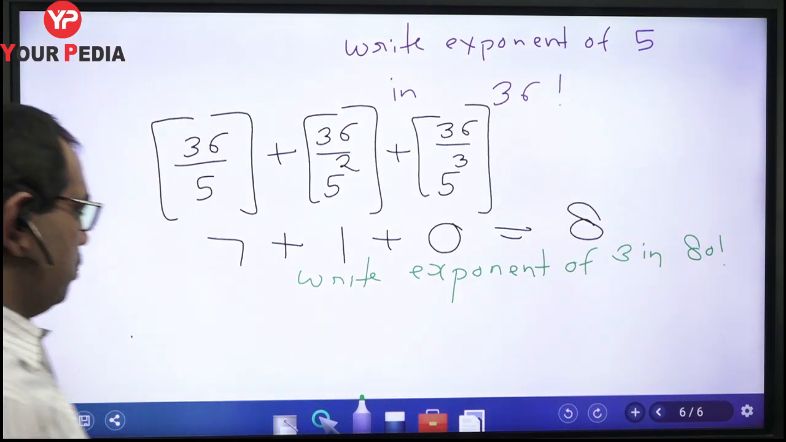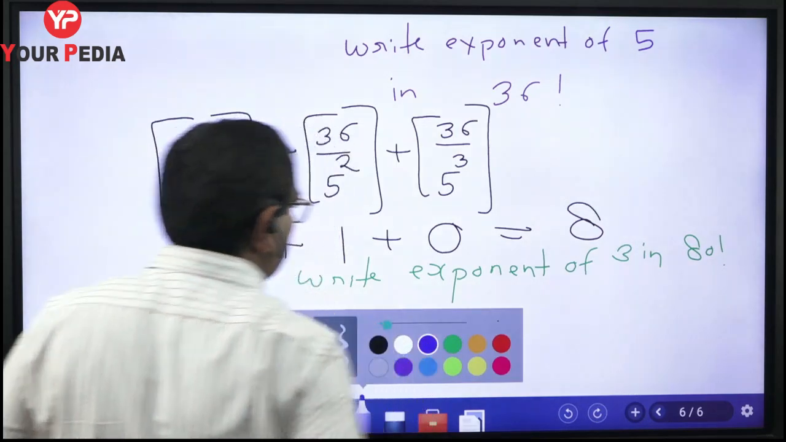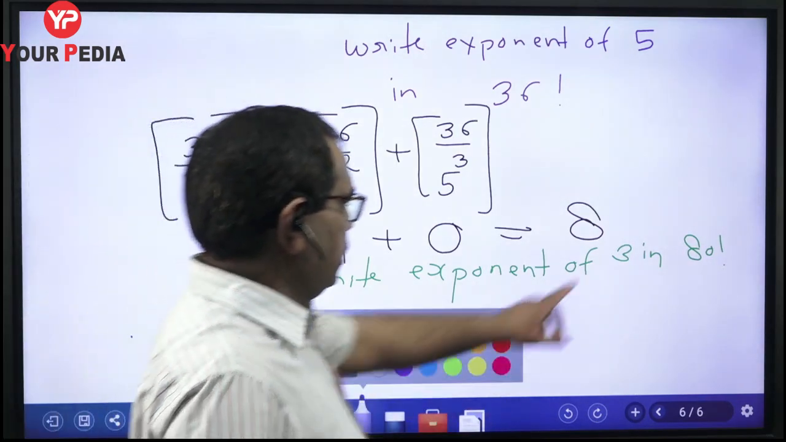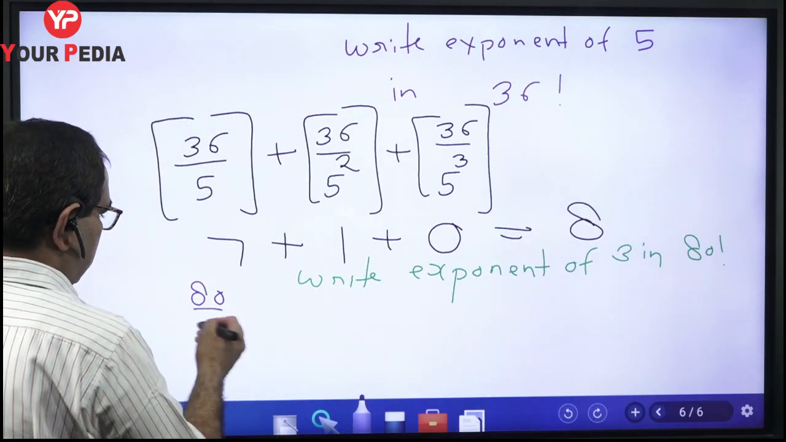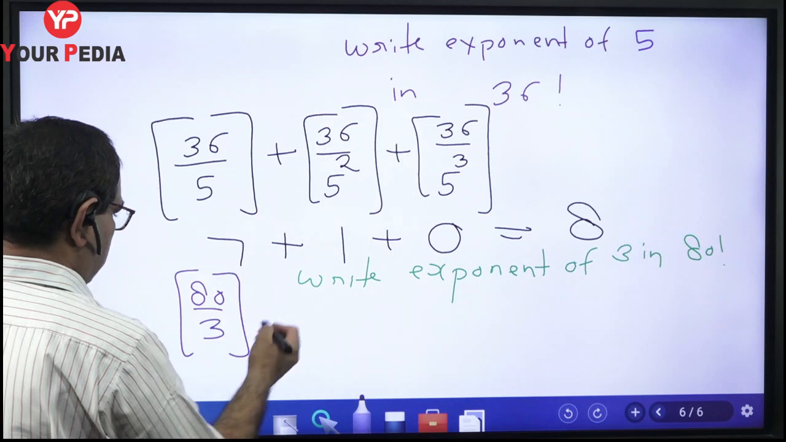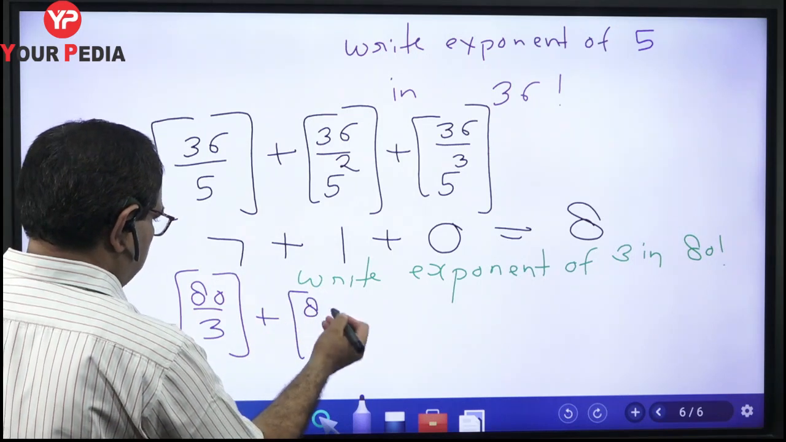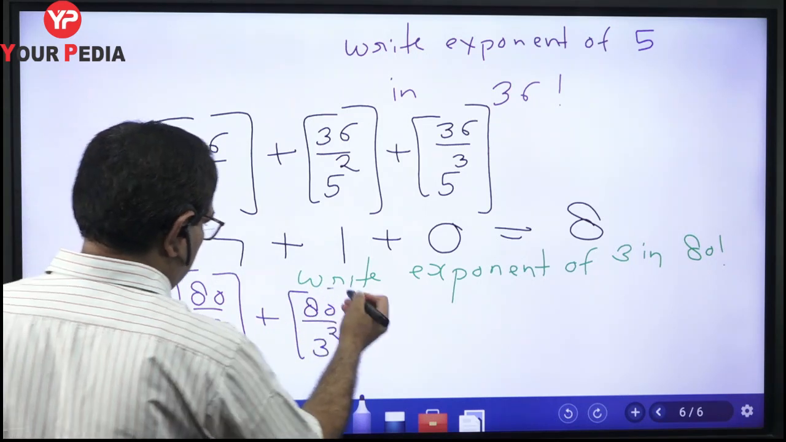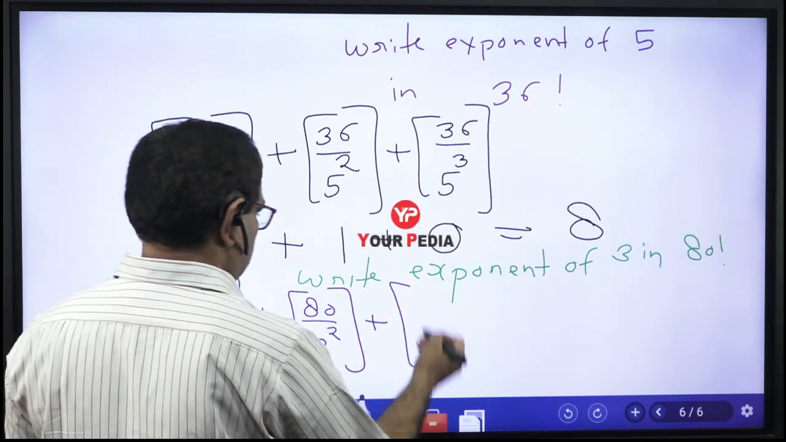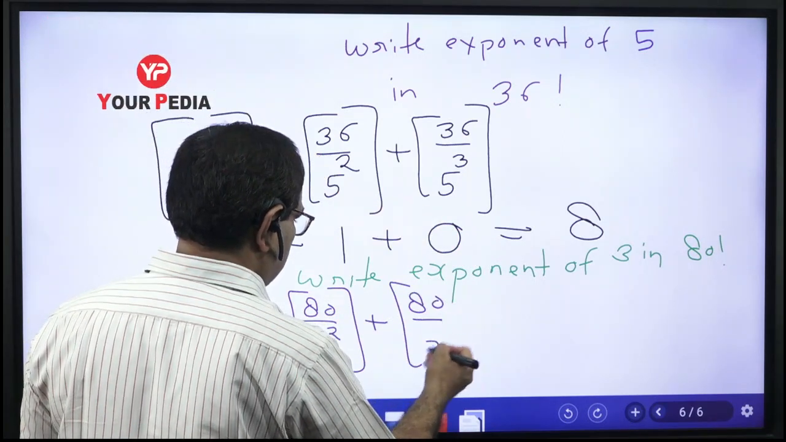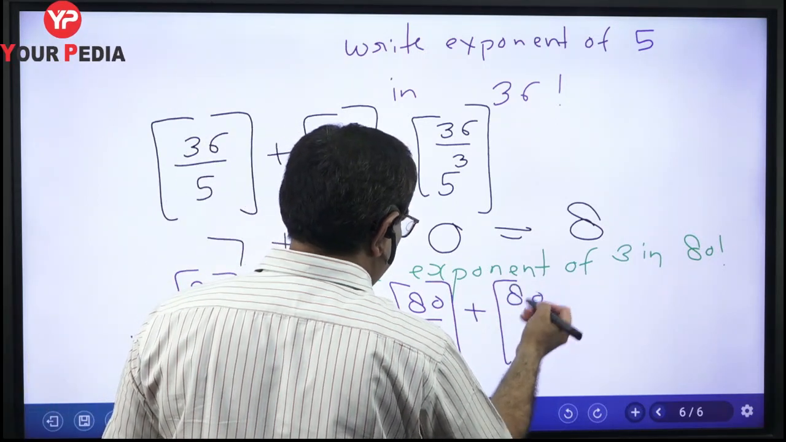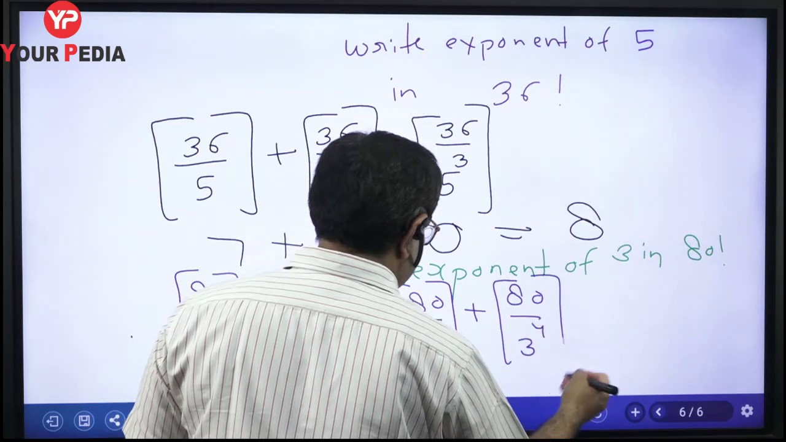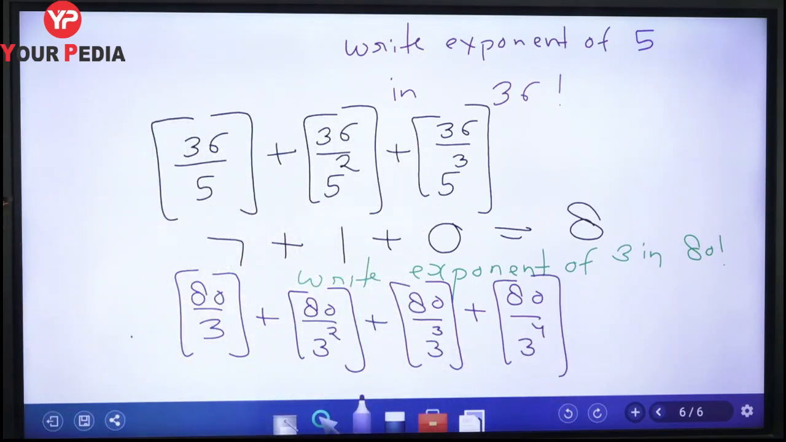Okay, so now let us solve this problem. First of all, our p is 3 and n is 80. So 80 divided by 3 and its greatest integer value, plus 80 divided by 3 square, plus 80 divided by 3 cube, plus 80 divided by 3 to the power 4. We know that 3 to the power 4 is 81, which is greater than 80. So this will be the last term.